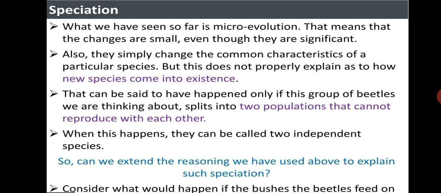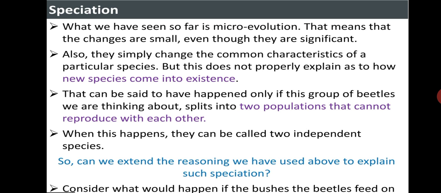Since they do not travel so far, in this huge population of beetles there will be subpopulations in different neighborhoods. Since male and female beetles have to meet for reproduction to happen, most reproduction will be within the subpopulation itself. Since they will not move from one population to the other, the reproduction will take place within the same group, so no variations can be seen.